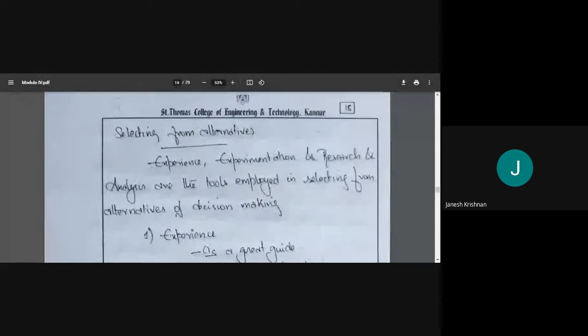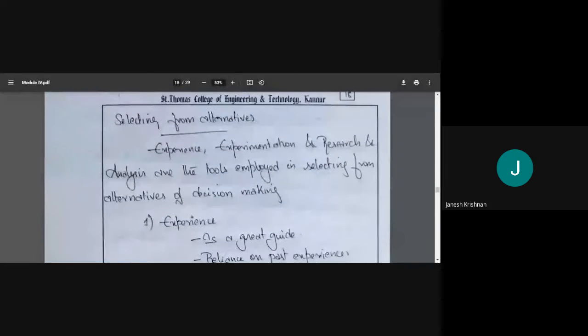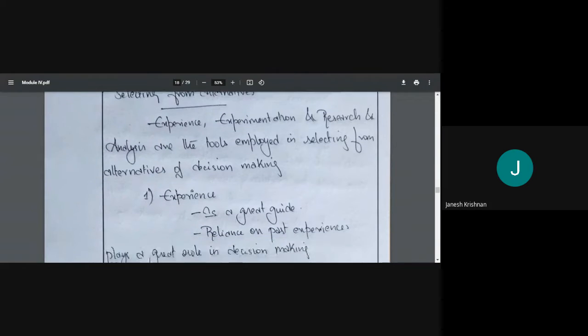And how do we select? What is the basis of selecting? That is evaluation. Now for selection of an alternative, our experience will come into play, experimentation will come into play, and research and analysis. These are three other tools: experience of a manager, experimentation, and research and analysis. What is experience? Experience means what is based on the past. It's a guide.